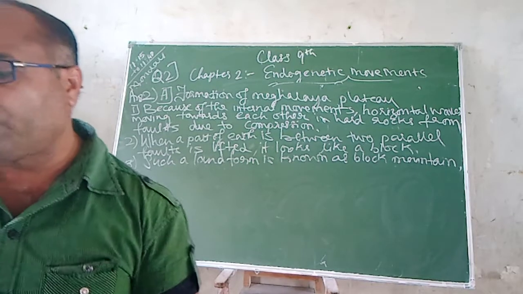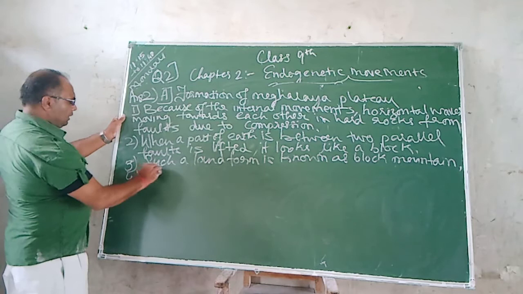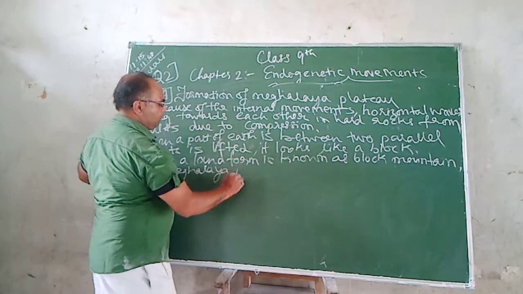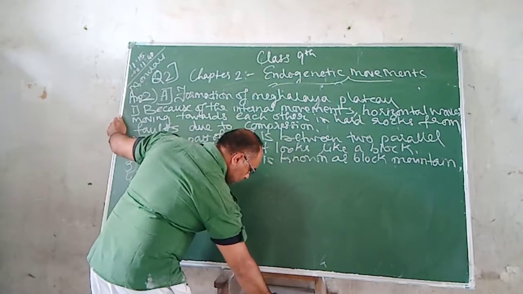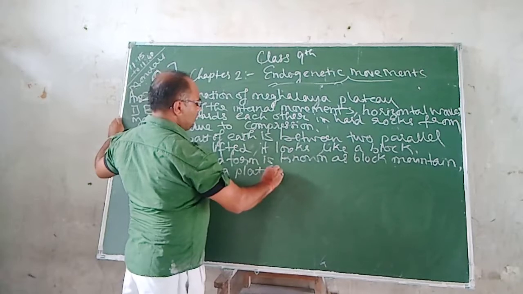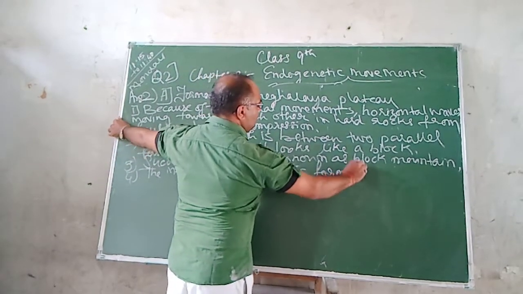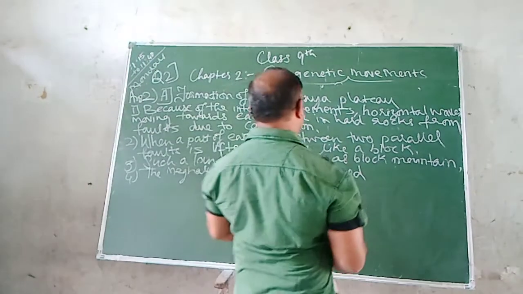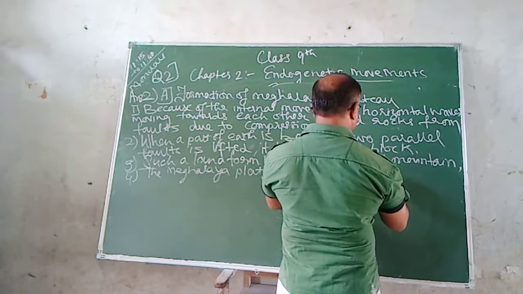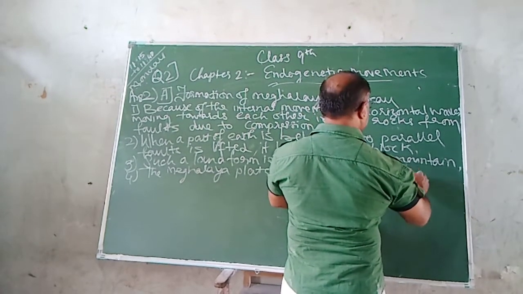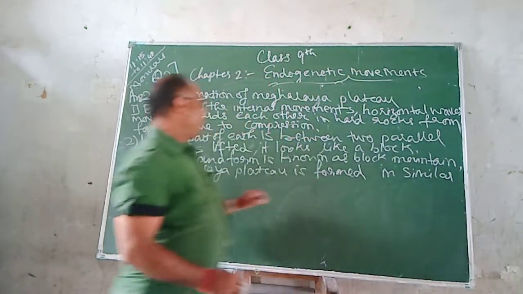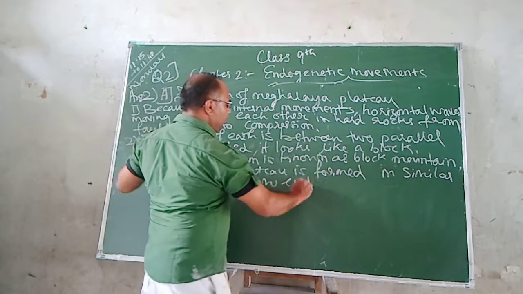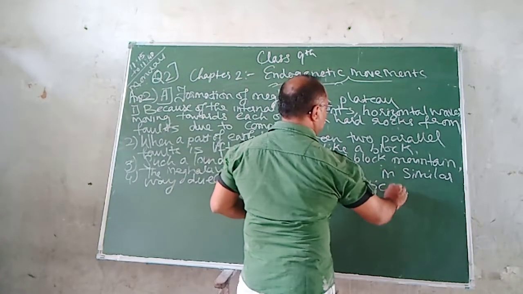Point 4: the Meghalaya plateau is formed in a similar way, due to slow endogenetic movement.